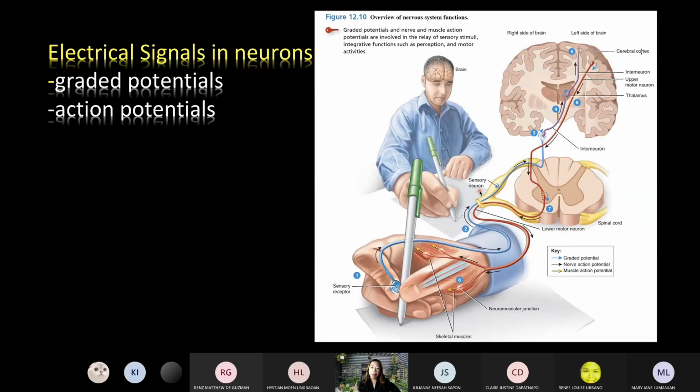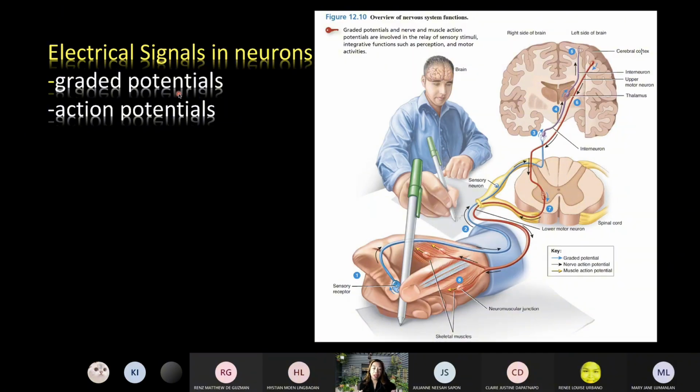So like any other cells in the body, the neurons communicate with one another, right? We said they communicate via impulses. They communicate by utilizing graded potentials and action potentials. Just to give you an overview, because it's very hard to explain what a graded potential and an action potential are without really explaining the mechanisms.